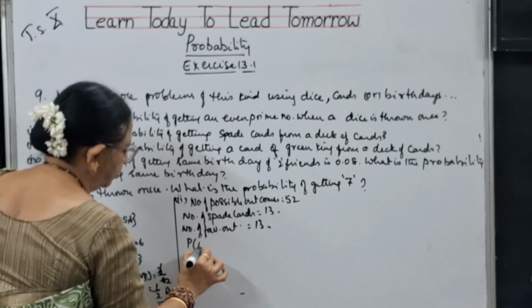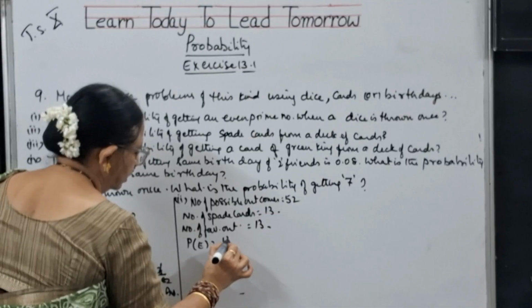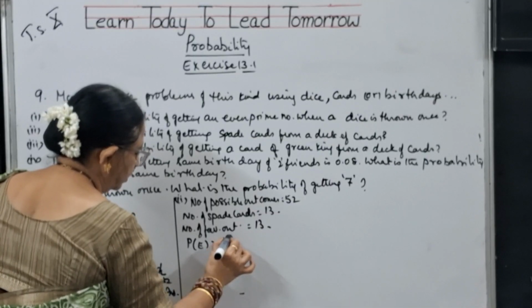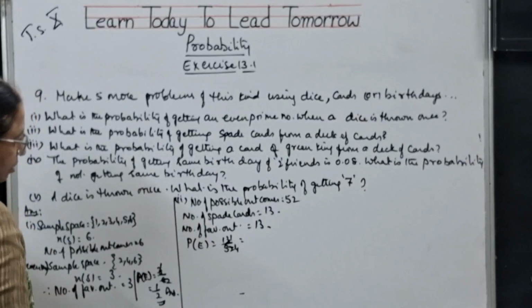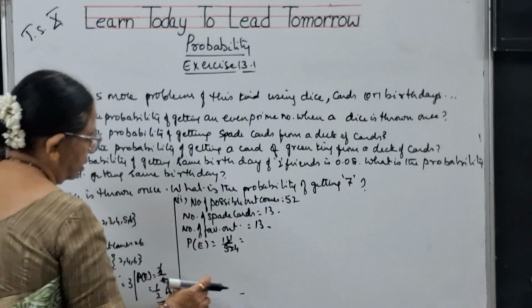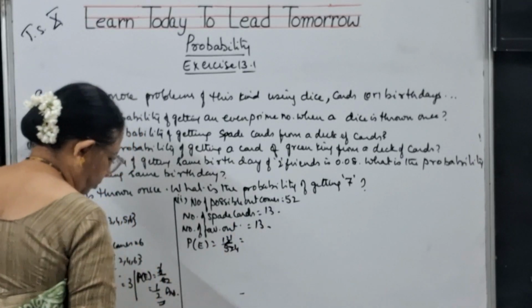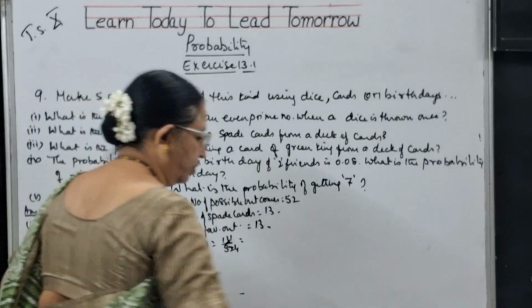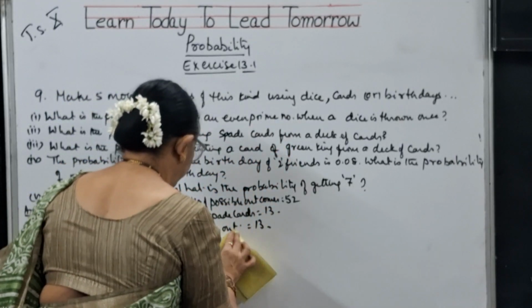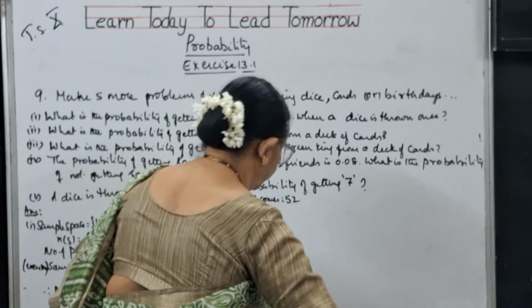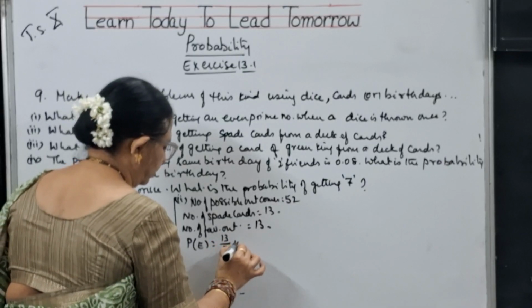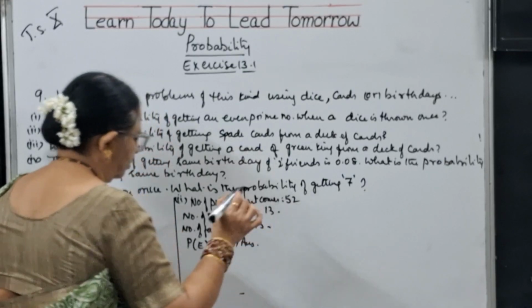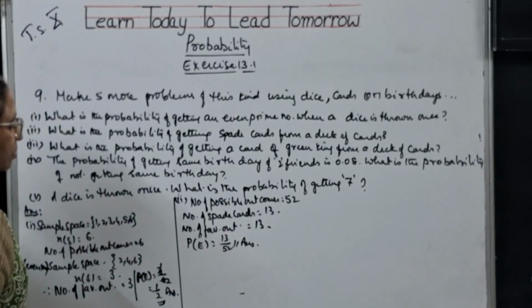So what is the probability of the event? 13 by 52. We cannot simplify it further, children. So 13 by 52 itself is the answer for this problem, children.